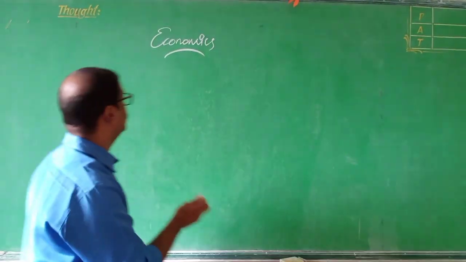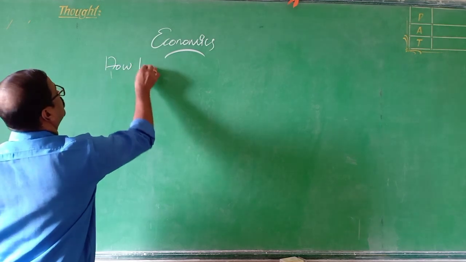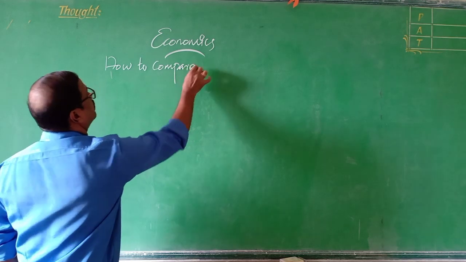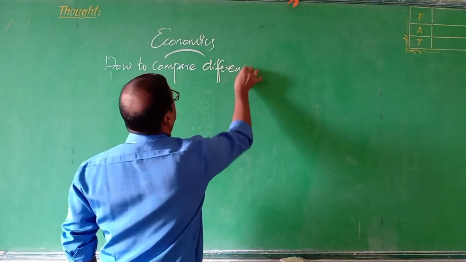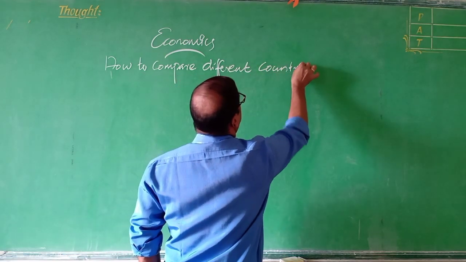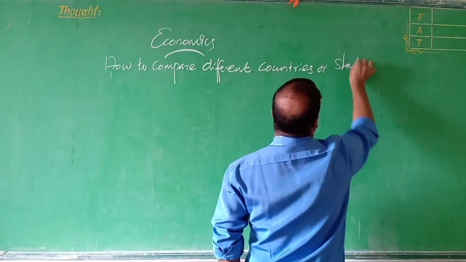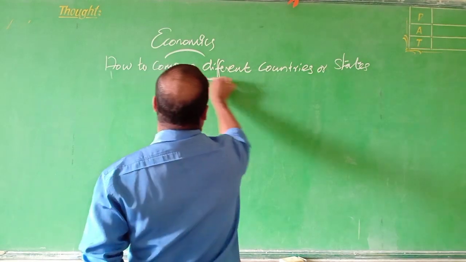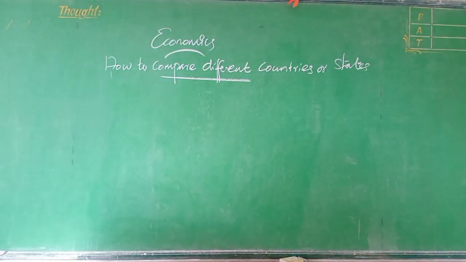How to compare different countries or states.